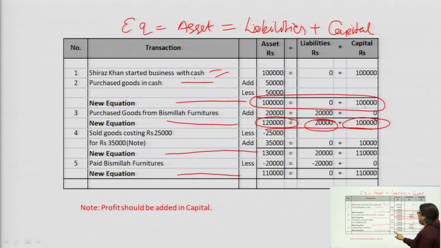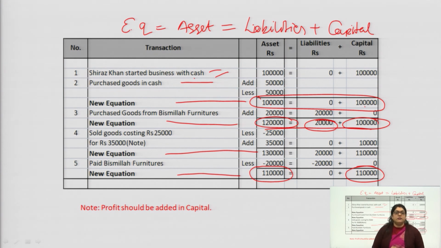At that time, see the difference: check this total from both sides, 1,10,000 is there and 1,10,000 is there. So what it means is that you have proved the accounting equation has the same balances, asset equals liability plus capital. Whatever profit is added to the business will be added to the capital. Suppose the stock cost fewer rupees and you have sold it at a higher amount, that will be added to the capital side.